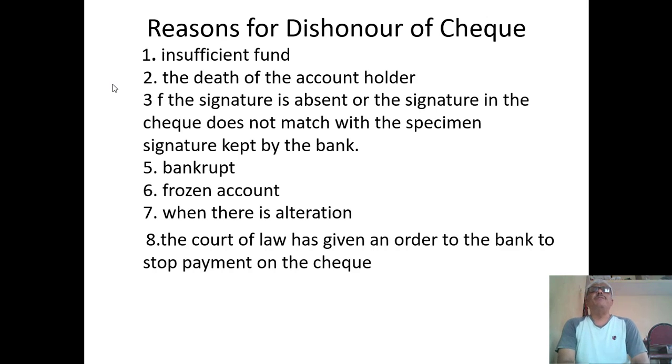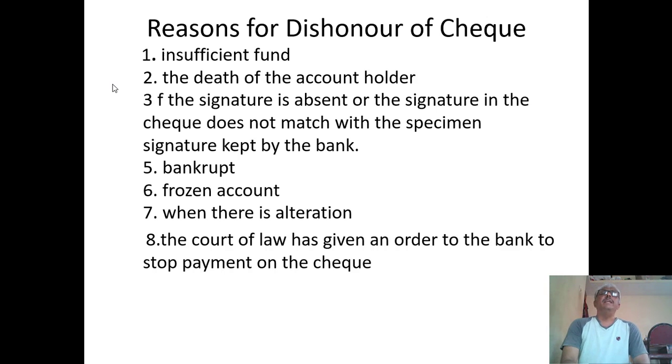If the cheque issuing bank does not have sufficient funds in that person's account, they will state the reason as insufficient funds, which means the account holder does not have enough funds, and they return the cheque.